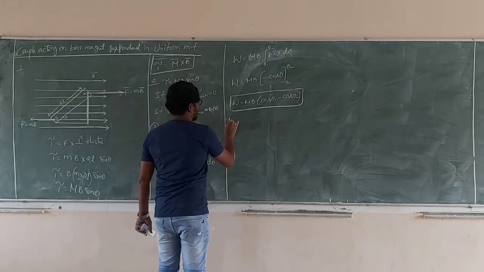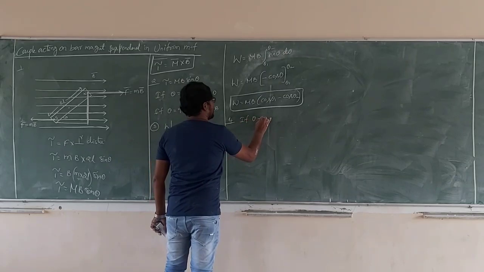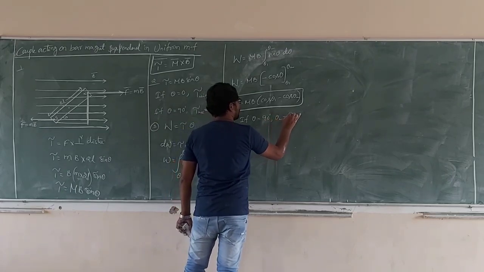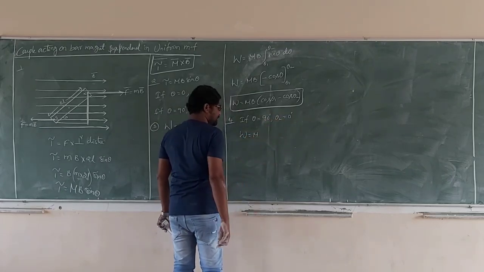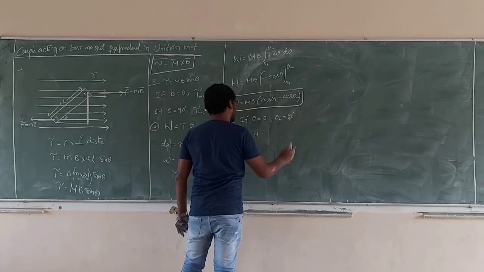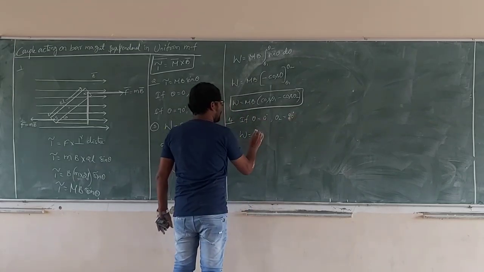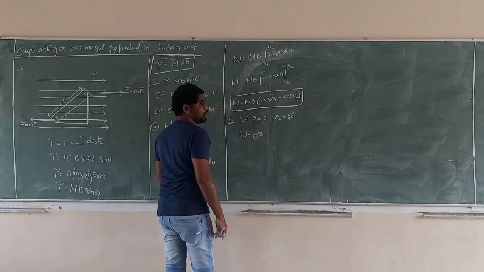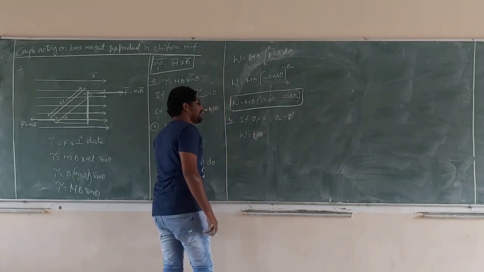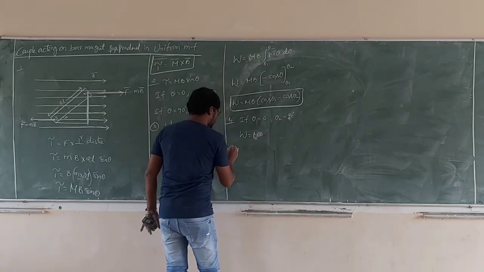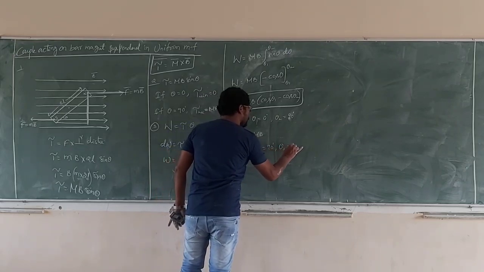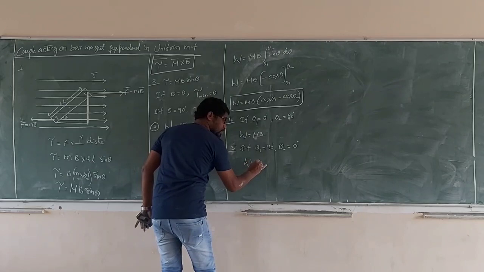Now for the fourth one. If theta 1 is equal to 0 degrees and theta 2 is equal to 90 degrees, what is W? See carefully. Theta 1 is 0 and theta 2 is 90, so W is MB only. Next, the fifth one. If theta 1 is 90 degrees and theta 2 is equal to 0 degrees, what is W? W is equal to minus MB.